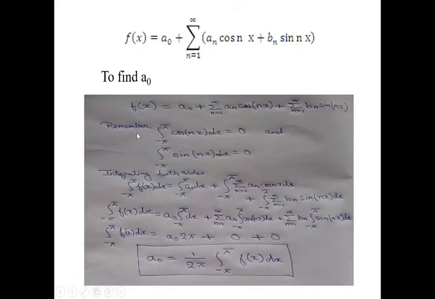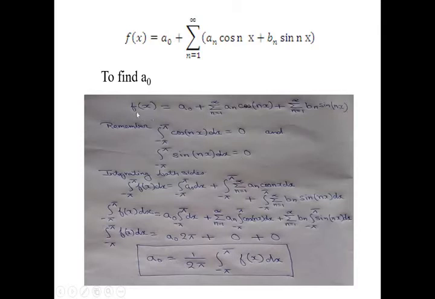To find a0, first remember that the integration of cos nx dx from minus pi to pi is 0. The same is true for the sine term: the integration of sin nx dx from minus pi to pi is also 0. So these two conditions we have to remember.